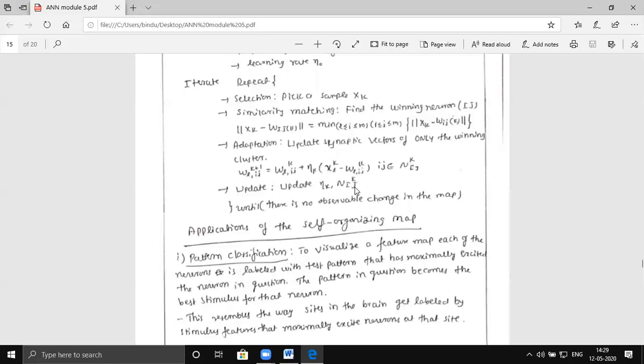Keep doing this process and changing the weight vectors until there is no change between the successive weight vectors. The present weight vector W and the next weight vector should not change very much. As long as there is change, you repeat this algorithm. Once the process is complete, you are not going to update any more.